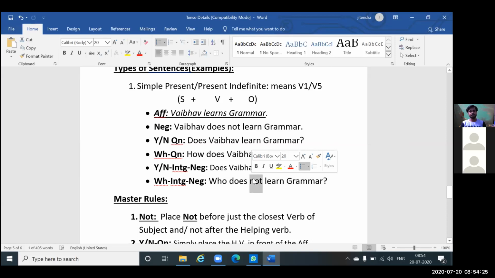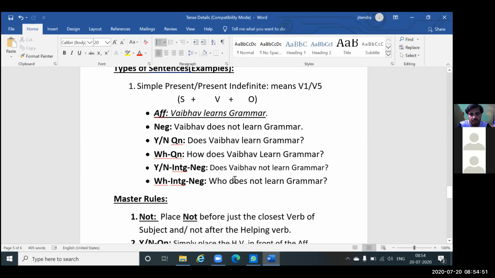Here we have removed the subject, Vaibhav, like who does not learn grammar. We have to remove not. For WH negative questions, you can either place the appropriate WH word there, or you can accordingly place the WH word, because I have removed here who. Or forget about who, let it be how.